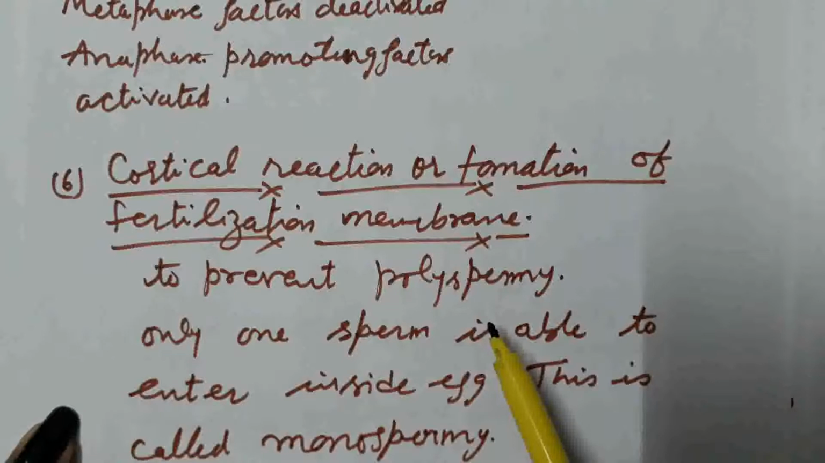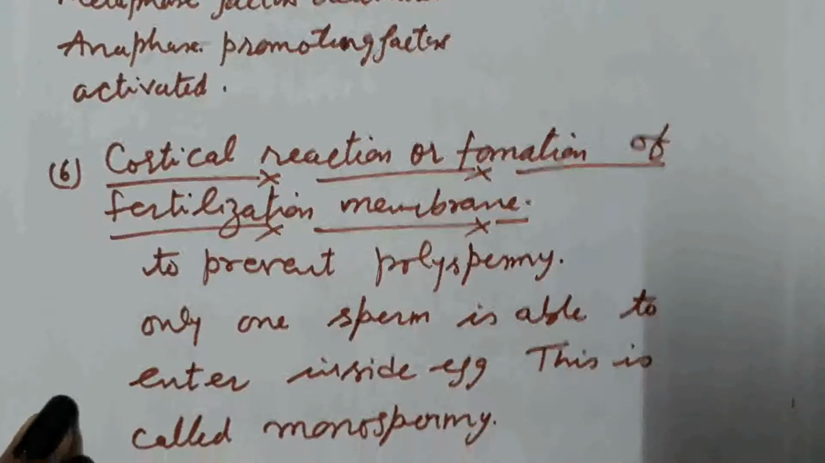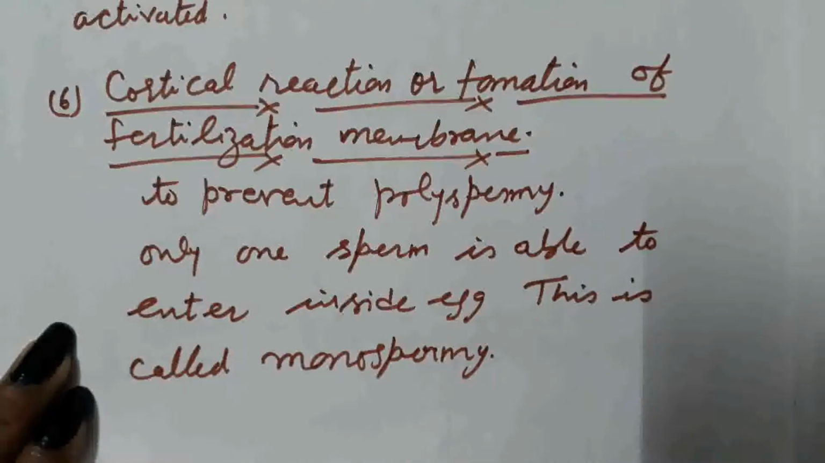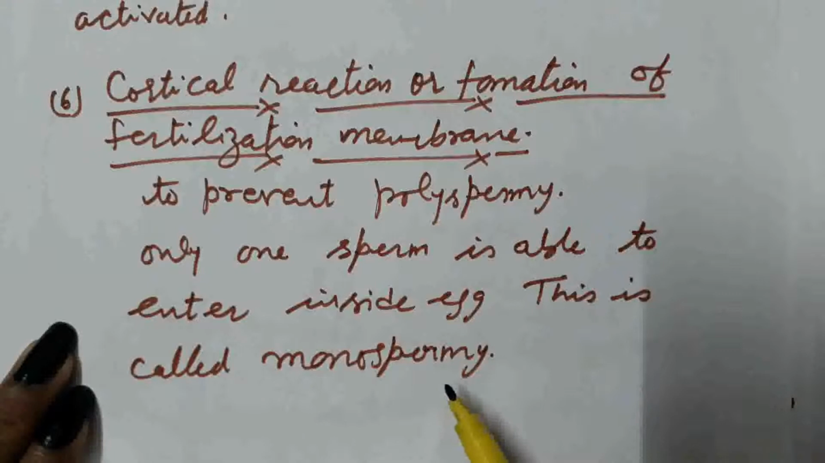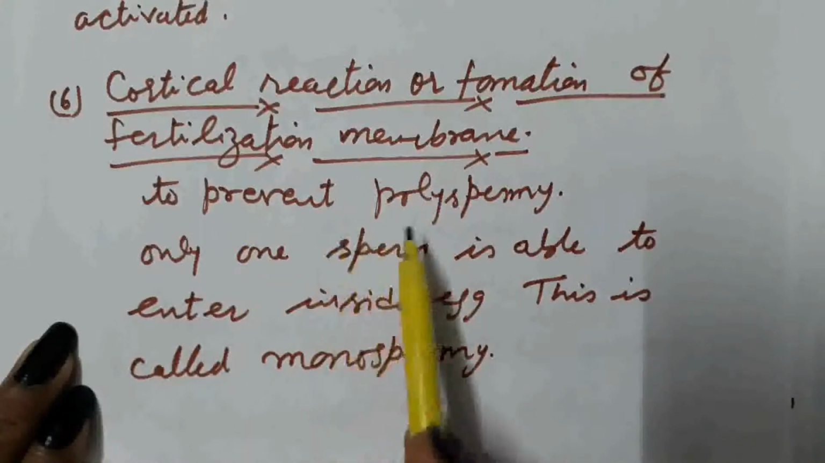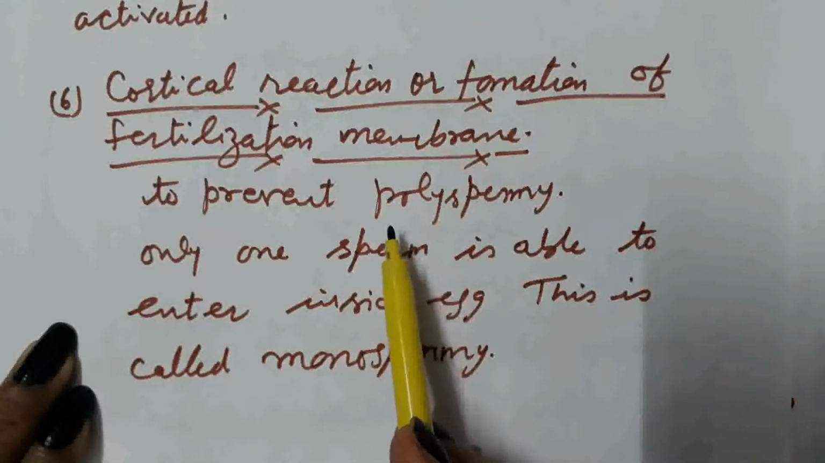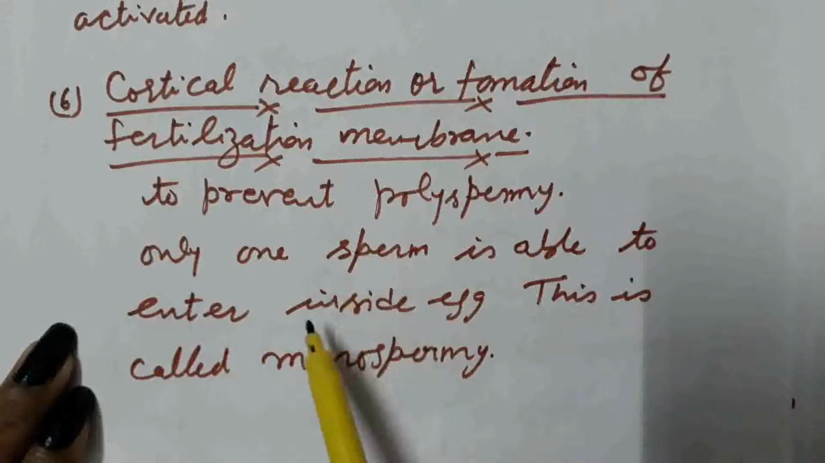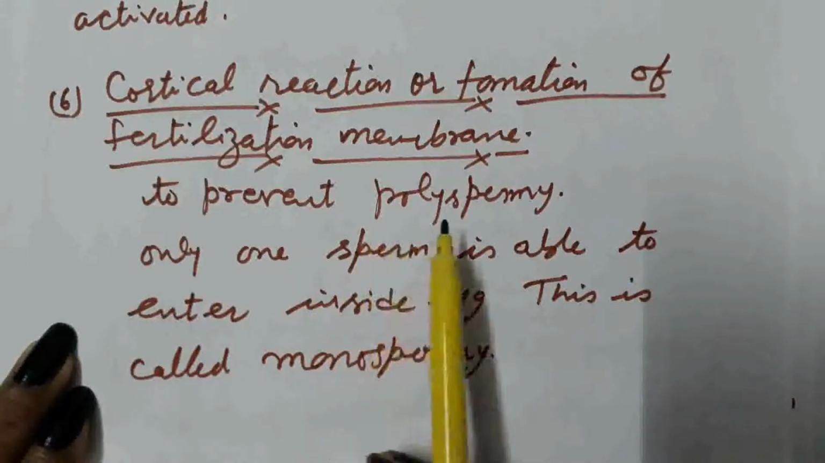More than one sperm cannot enter inside the egg because of the formation of the fertilization membrane. Only one sperm is able to enter inside the egg. This is called monospermy. After entry of the contents of one sperm, there is the formation of the fertilization membrane, which prevents polyspermy. That is, more than one sperm cannot enter inside the egg. This is known as the cortical reaction or formation of the fertilization membrane.